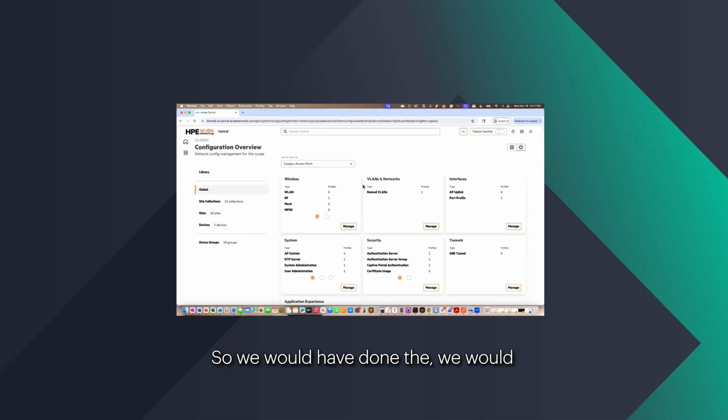So we would have set up all of the policies and the profiles. Then the next step is to create those transition groups in Classic Central and move devices into those transition groups. They would then pick up all of the policies we have created in the configuration overview that you're showing now, as long as they are assigned appropriately.